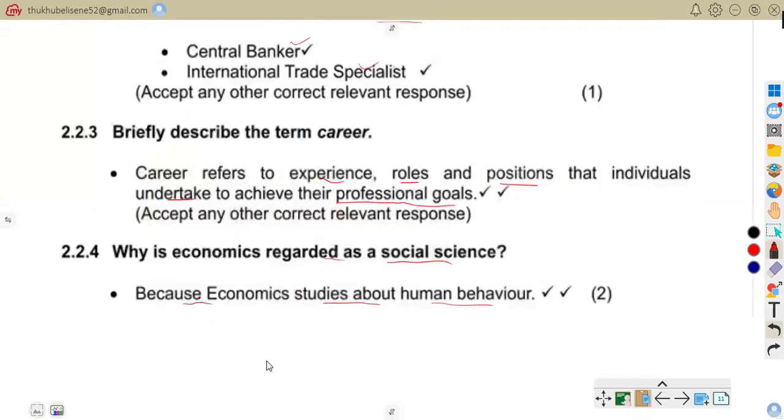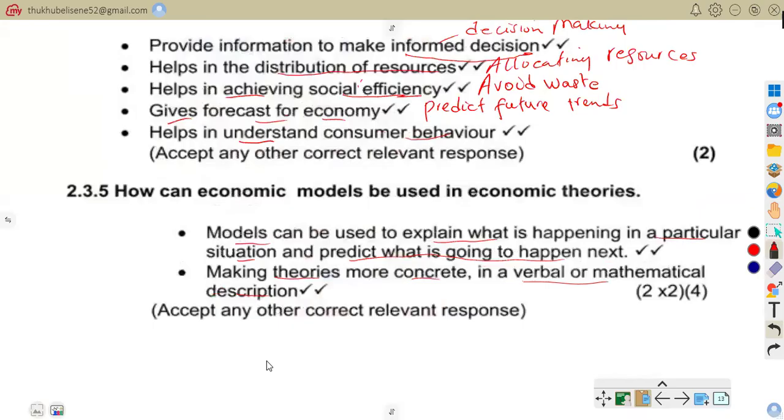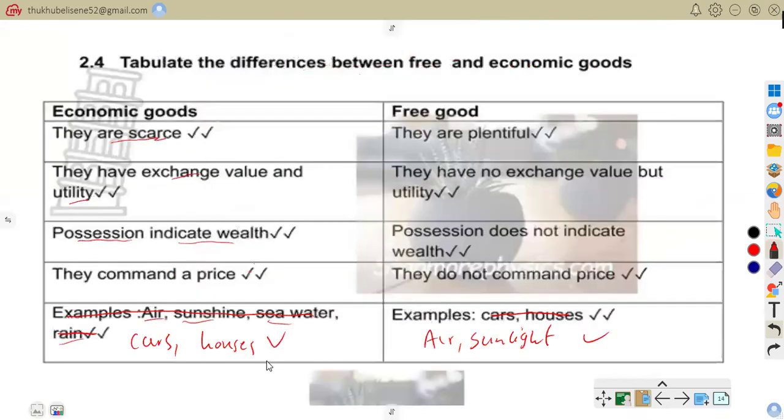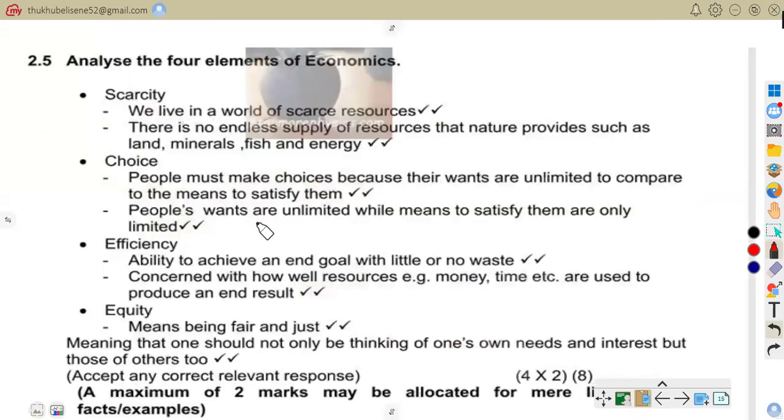So we can just go through our answers and see. These are our four elements of economics. So we have talked about scarcity.